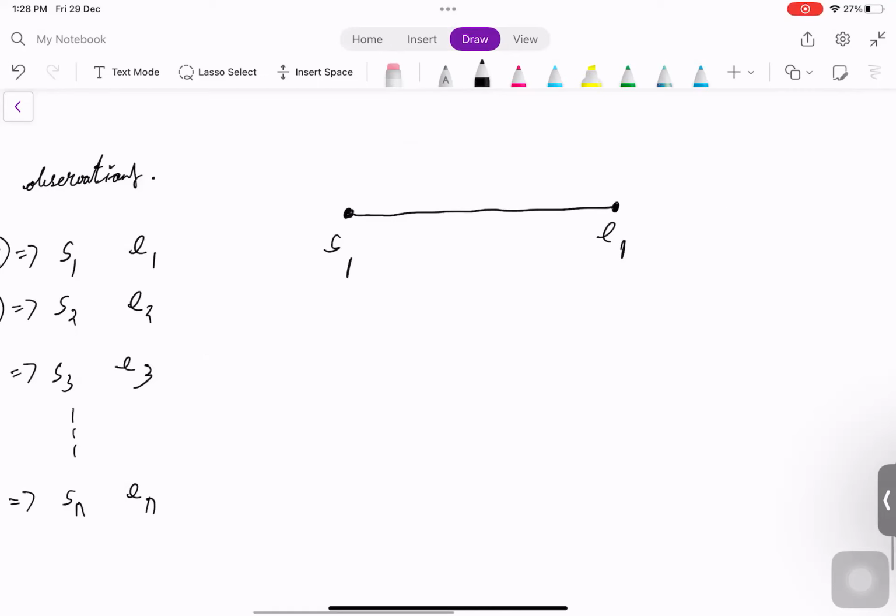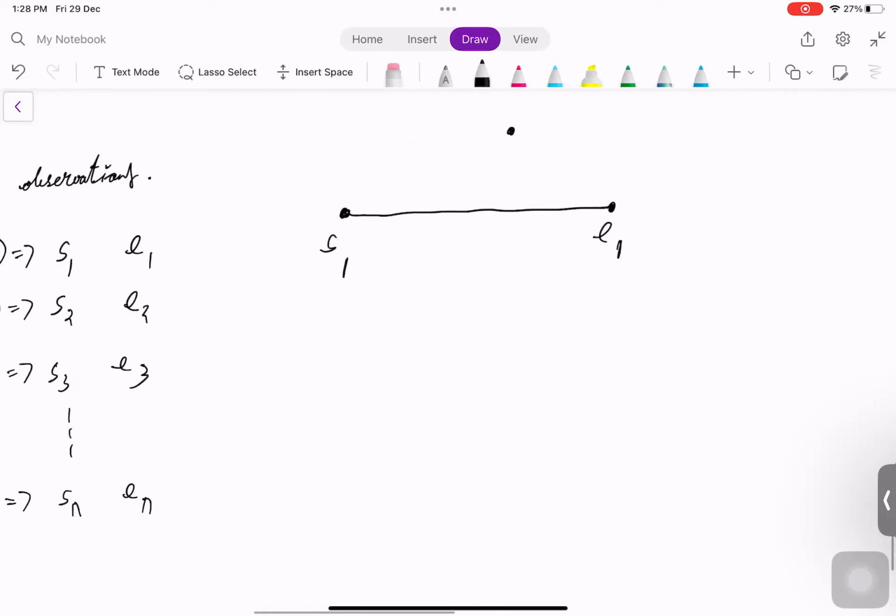Even in this scenario, the claim is they won't meet. Both of them move with constant speed, and one ends up here and the other moves till here. But if one of the ranges lies completely inside the other range, then they'll meet.